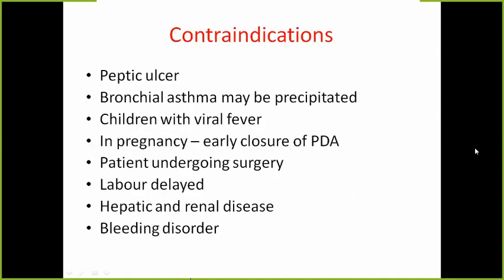Some of the contraindications are also important to know about this group of drugs. The important one is peptic ulcer. Second is bronchial asthma. Aspirin can precipitate bronchial asthma. There are several mediators of bronchial asthma, and aspirin can precipitate it in susceptible individuals.